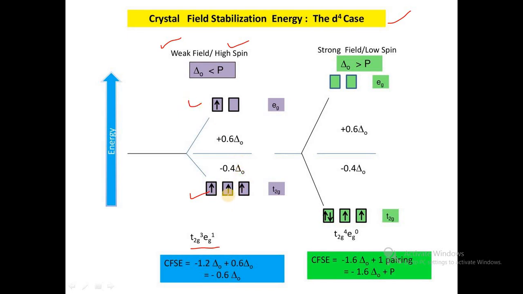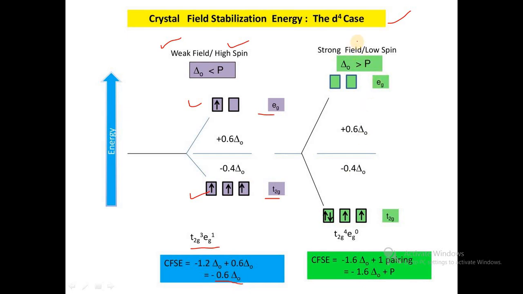So 3 electrons go into the t2g level and 1 electron into the eg level, and the CFSE is calculated as minus 0.4 times the number of electrons in t2g plus 0.6 times the number of electrons in eg. The overall CFSE value is minus 0.6 delta octahedral.